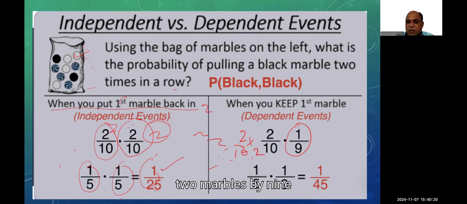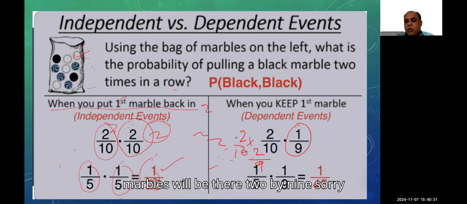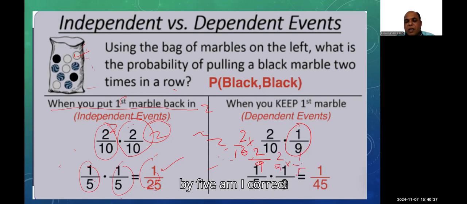Two marbles by 9, as one marble, that is the white marble, is out of it. Again, luckily, two marbles will be there. 2 by 9, sorry, 2 by 9 into 1 by 5. Am I correct? Right. So what is the probability of it? 2 by 45. So the second total probability is 2 by 45.